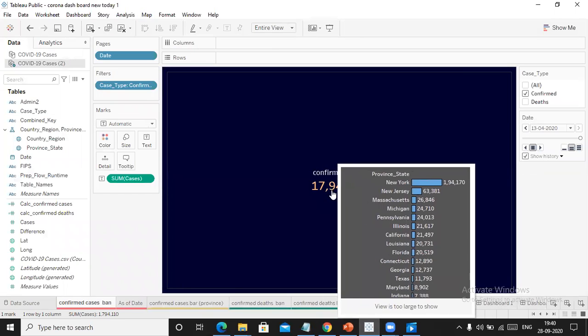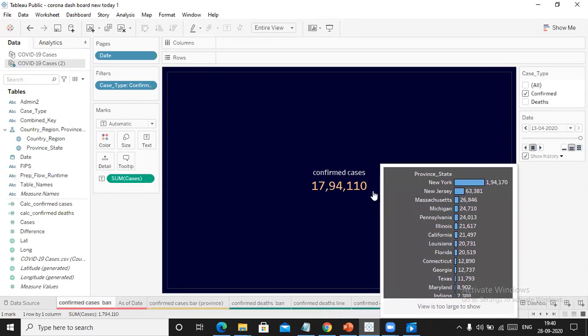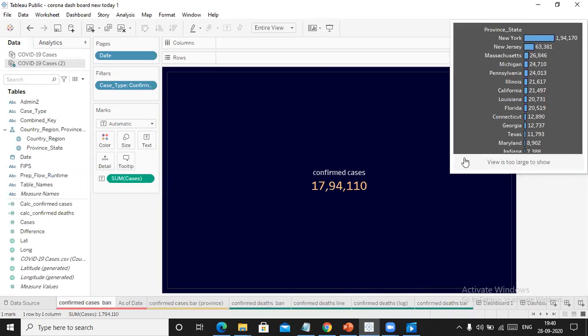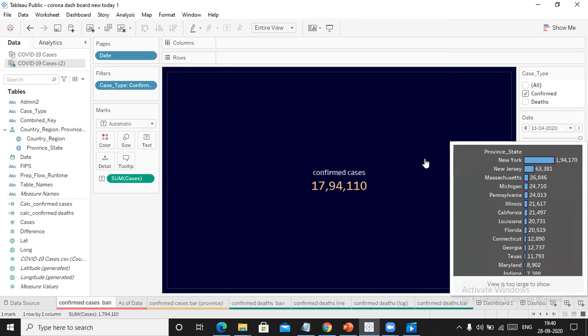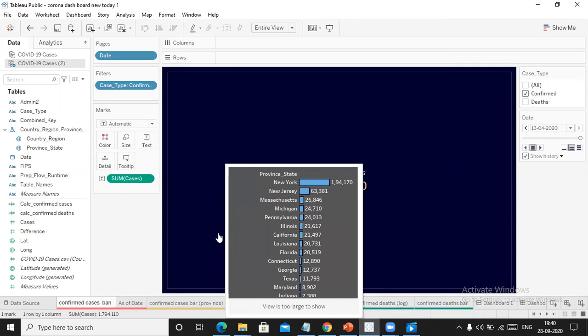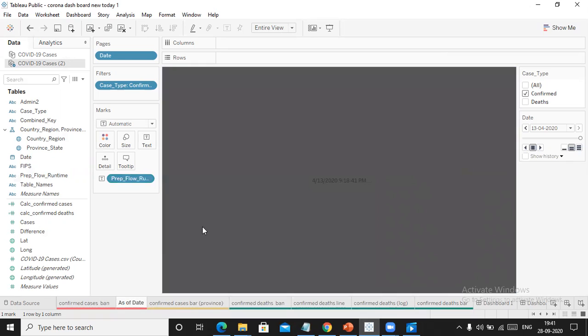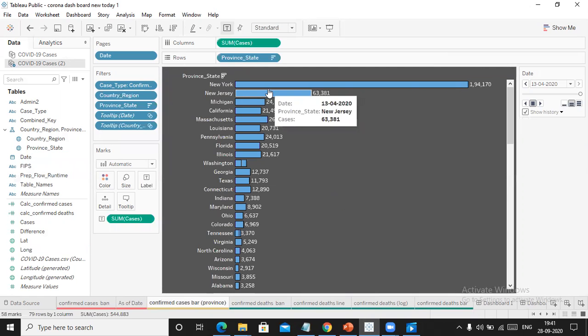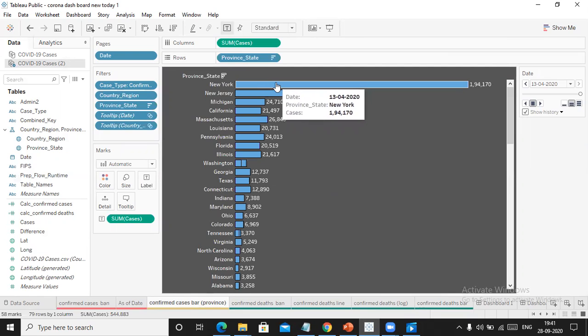As we all know, 17 lakh 94,110 is the count of the total confirmed cases, with New York standing first among the states, with 1 lakh 94,170, followed by New Jersey and some other states. And the data is only till 13 4 2020. The confirmed status, as I have already shown in my dashboard, is until 13 4 2020.